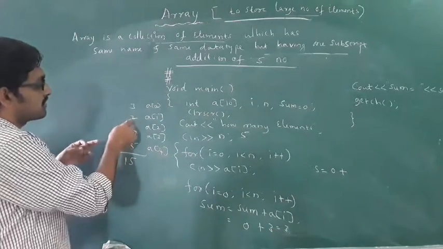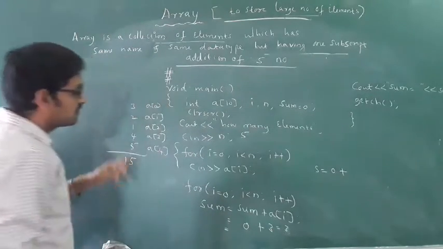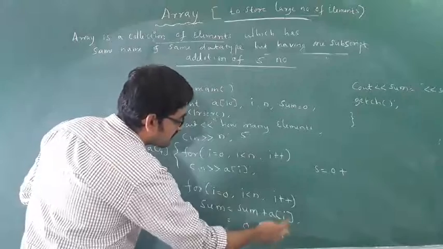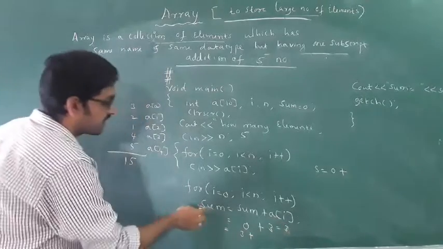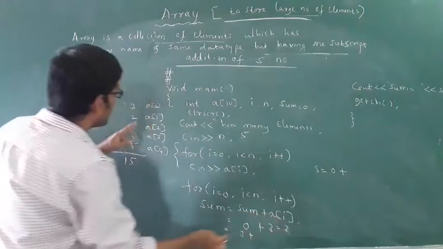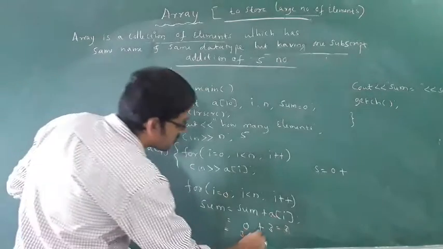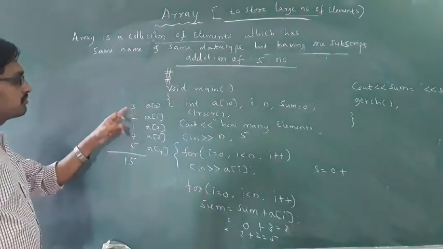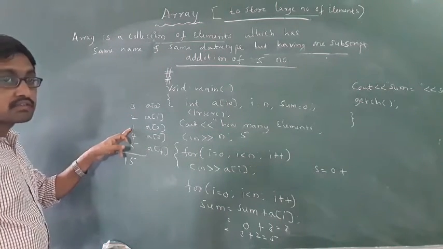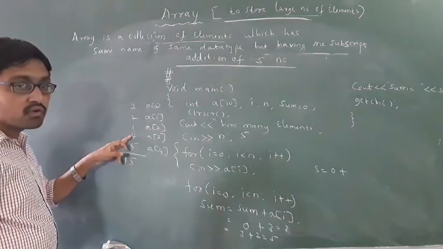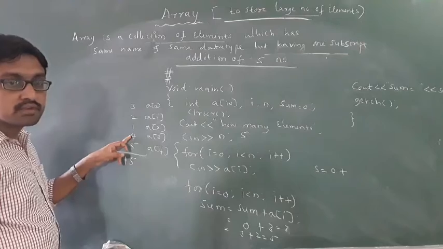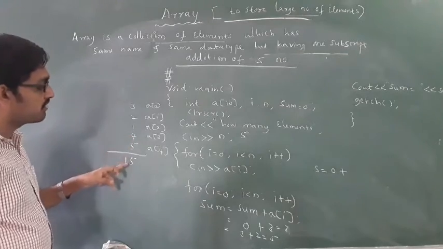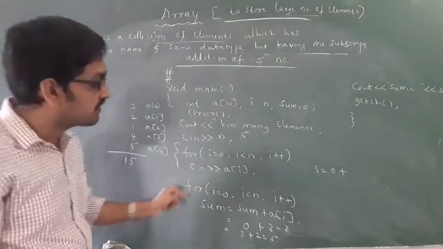Next time, sum equal to sum, how much has come? 3 plus A of 1. A of 1 is 2. How much? 5. Next time 5 plus 1 is 6. 6 plus 4 is 10. 10 plus 5 is 15. Like this it will work.